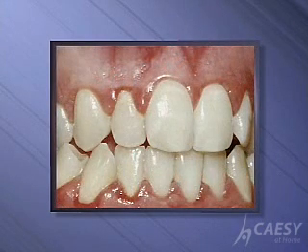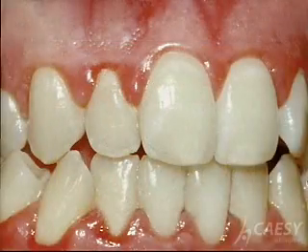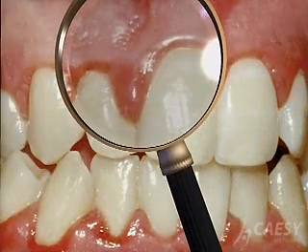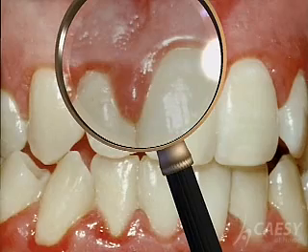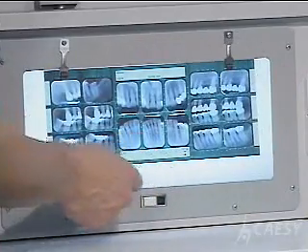In this case of moderate periodontal disease, we see the red and swollen infection of the gums. Look especially close at the difference of the gums between the teeth. This is where periodontal disease usually starts. X-rays tell us a lot about periodontal disease.